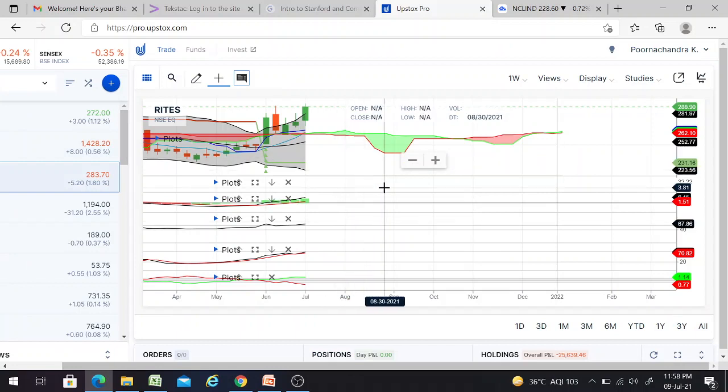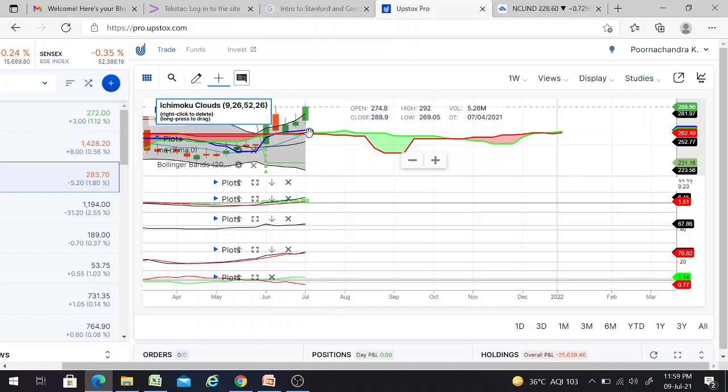So for this also, if you can see, the Vertex, the green color line, is above the red color line, and the RSI is above 60, that is 67.86. The MACD, the black color line, is above the red color line. The Bollinger Bands got expanded, and the candles are also near the upper band.